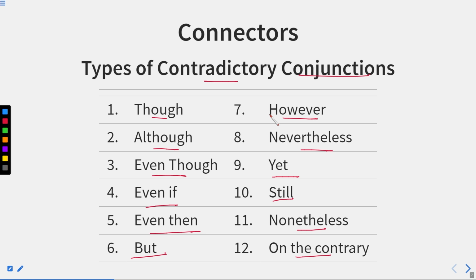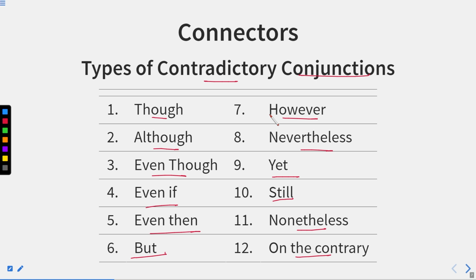Now, suppose I say that she visited Delhi, but she did not visit the monuments, or she went to Delhi, but she did not go to see the monuments. Now, if I write this sentence here, we show some contradiction. She went to Delhi, this is one sentence, and we are contradicting it, that she did not go to any monuments.